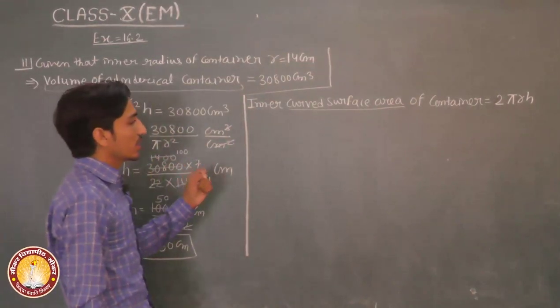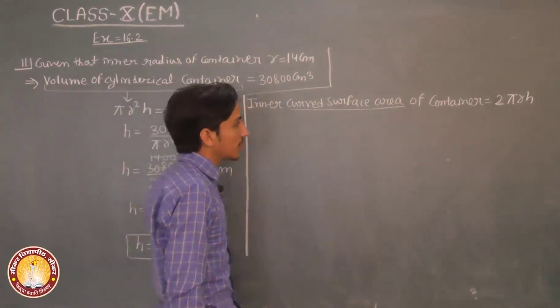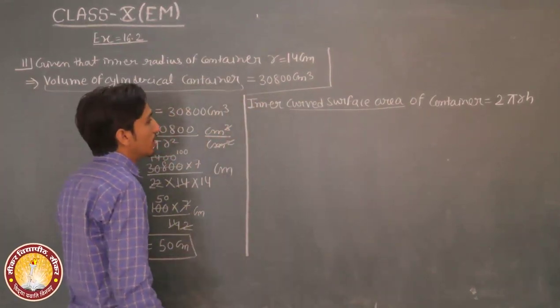Okay, the inner curved surface area of the container is equal to 2 pi r h.